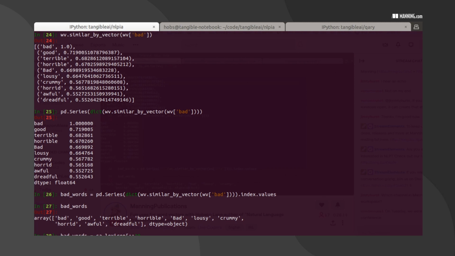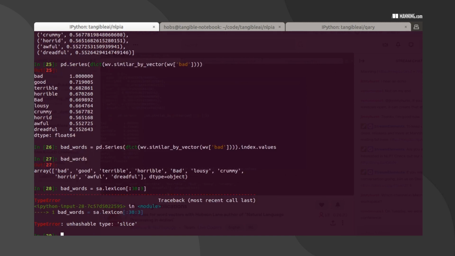We want to do the first 30 words. Oh, that's skipping 30, I think. I want to do 30 there. Let's see how that works. Lexicon. Let's see what lexicon is. Oh, we have it in our other lexicon. That's why, because that's the one that's sorted.